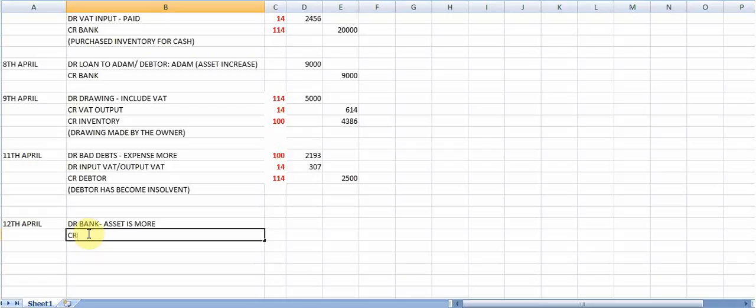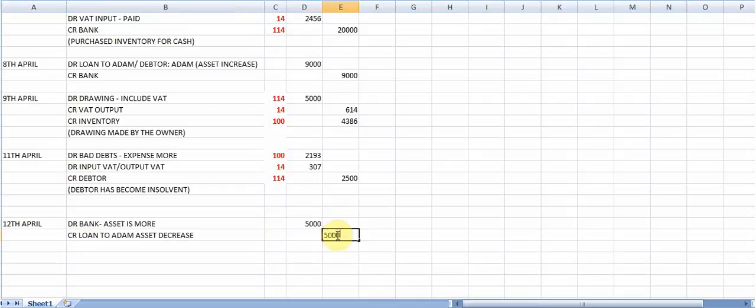And of course, you are then going to credit the loan to Adam because this is now an asset which decreases because Adam owes you less. The amount paid is 5,000 and 5,000. You will notice that I don't record any VAT because this is a loan account. Right, number 13, 13th of April.